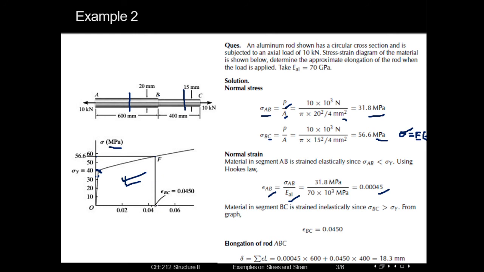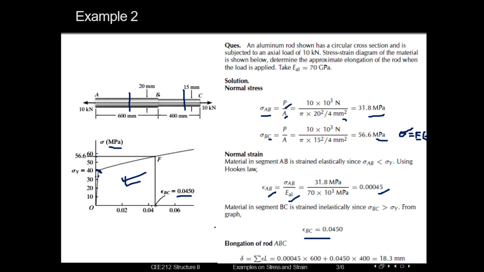Just taking the value of the x-axis, the strain at BC is 0.0450. So we just write the strain for segment BC is equal to 0.0450. From the diagram we have got this answer.